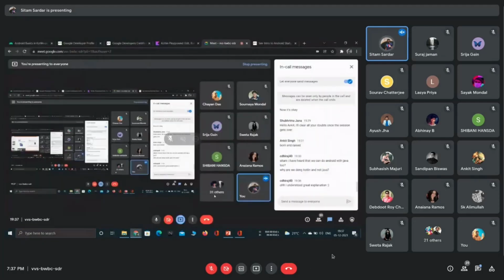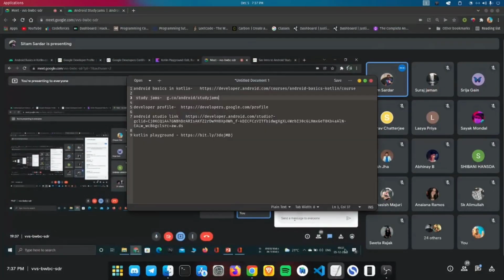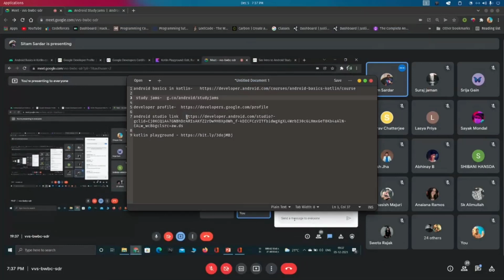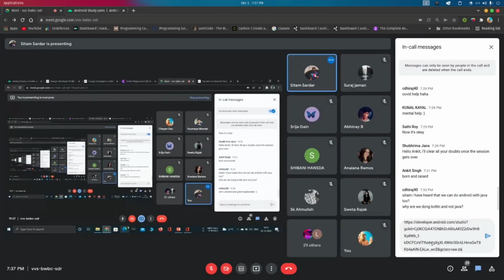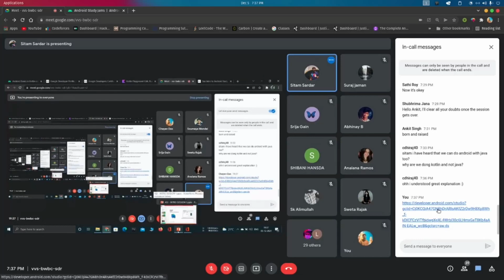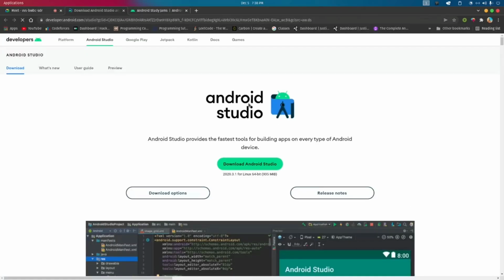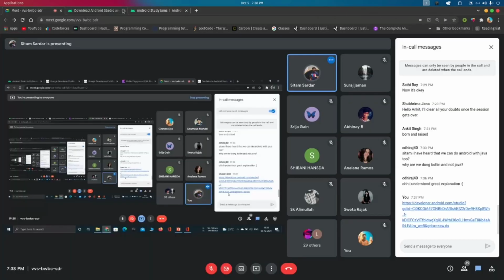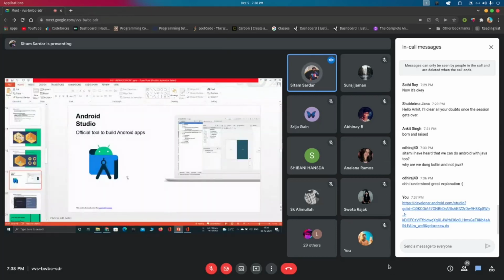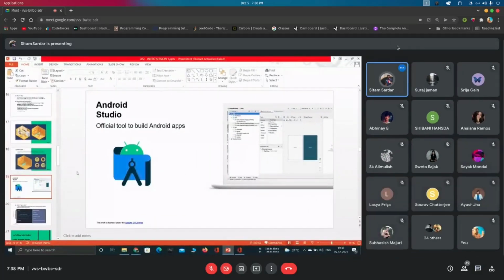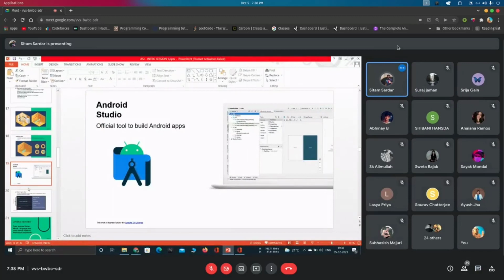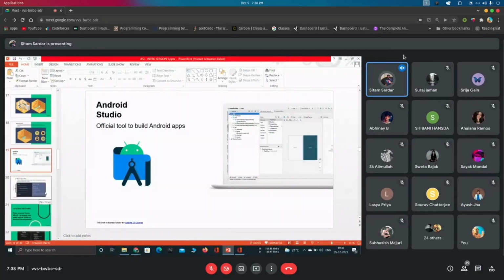Chayan, would you please share the download link of Android Studio? Okay, Chayan has shared the download link of Android Studio. I don't want you to download it right now, but you can take time and download it for further processing, and it is mandatory to download Android Studio to proceed with this course. For today's agenda, we are not going to use any IDE which we need to download.